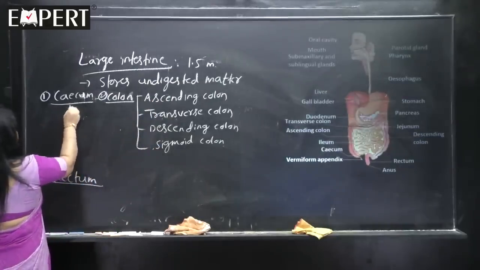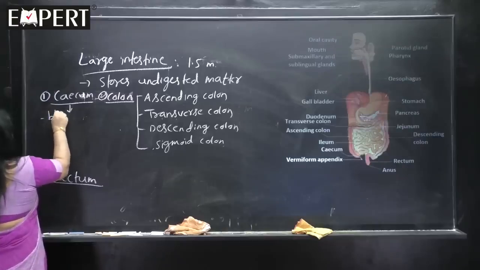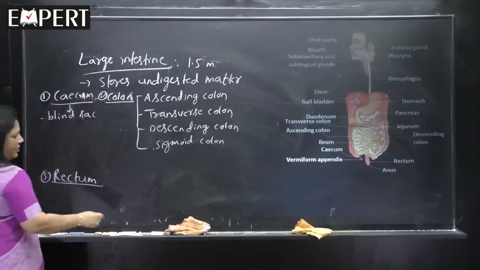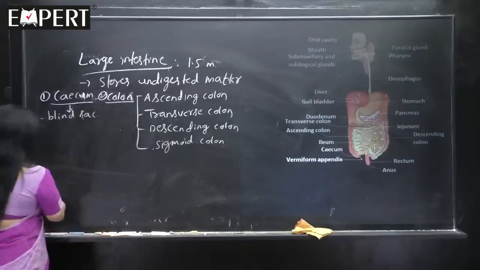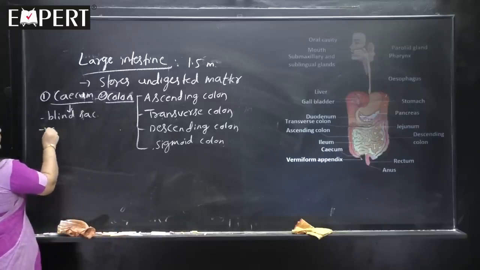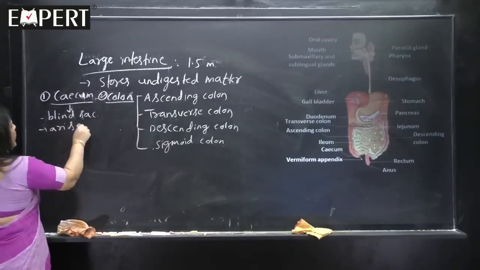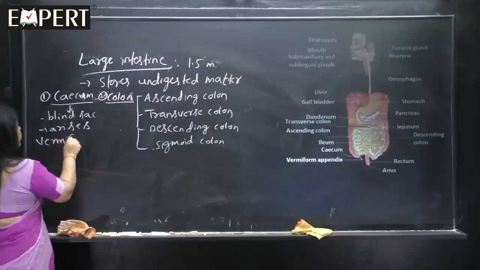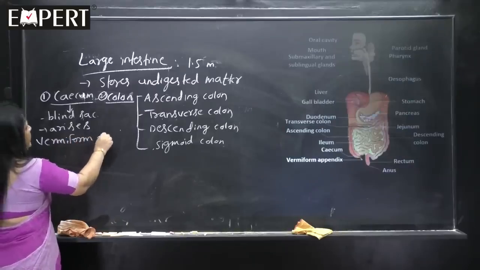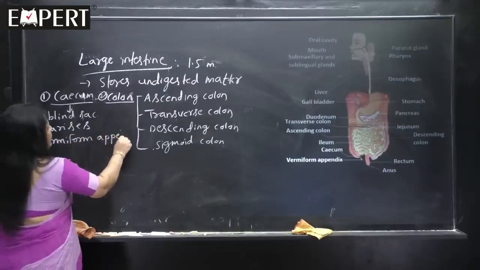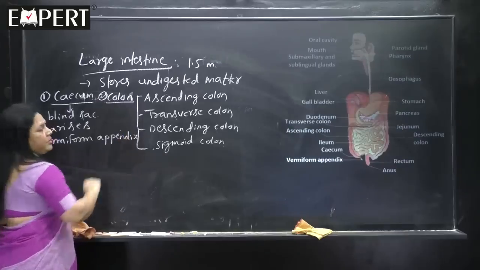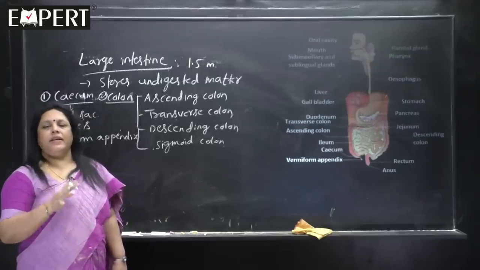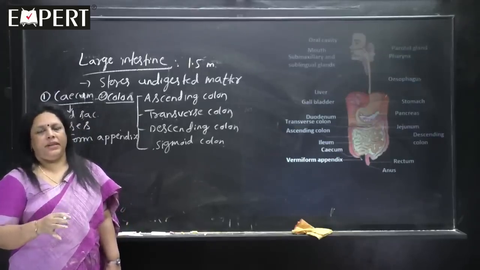And cecum is a blind sac, and I think you have studied at school also that from the cecum arises vermiform appendix.